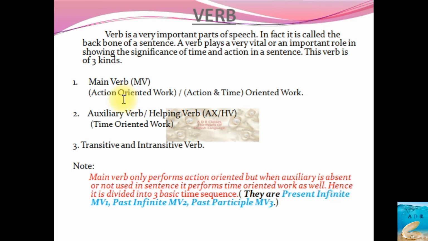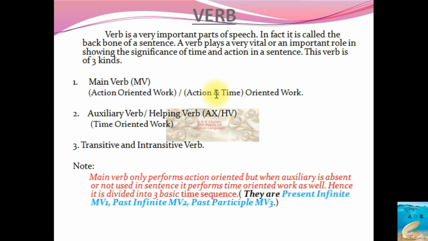But in times where auxiliary is missing, main verb also performs the work of action and time together. So its major work is action oriented, but in case auxiliary is missing in a sentence, it takes the work of showing you the time also along with the action.